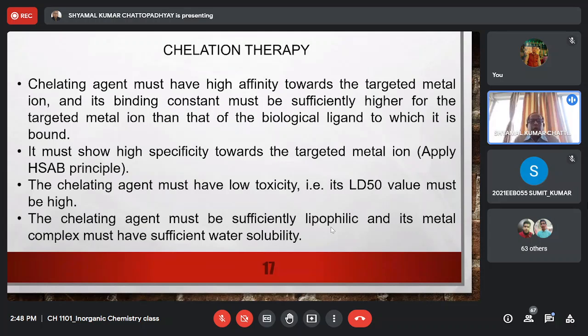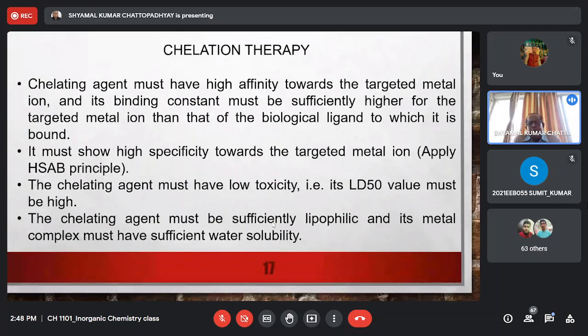In order to solubilize in the lipid membrane and penetrate the cell membrane, we demand that the chelating agent must have sufficient lipophilicity, and this lipophilicity arises when the chelating agent has sufficient covalency. So if the chelating agent is sufficiently covalent, it does not carry any charged particle, then it will be sufficiently lipophilic, so that it can penetrate the cell membrane and go inside the cell.